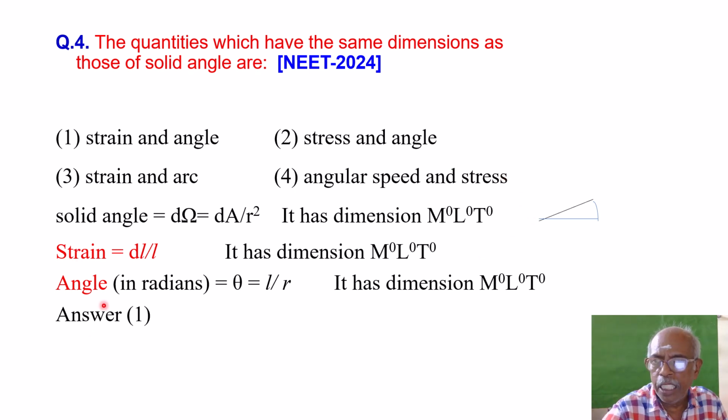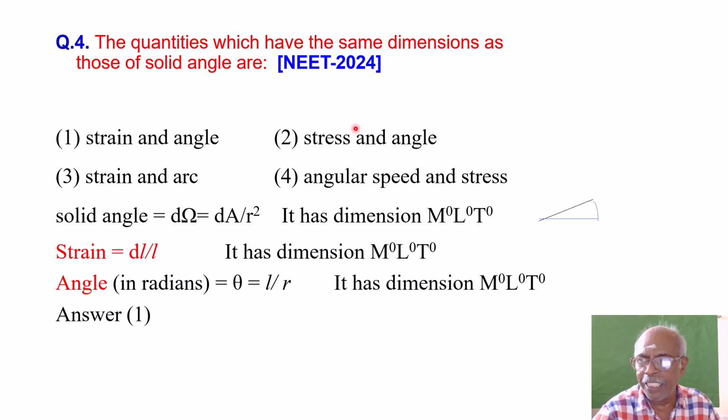Then angle. How do you find angle? Angle theta is equal to the length of the arc divided by radius. Length of the arc, let it be L, and radius R, so L by R. What is the dimension of length? L. What is the dimension of R? It is also L. L by L is 0. It has no other dimension. So it has dimension M power 0, L power 0, T power 0. The very first answer happens to be the right one, so you need not work out the other options. So answer 1 is the right answer.